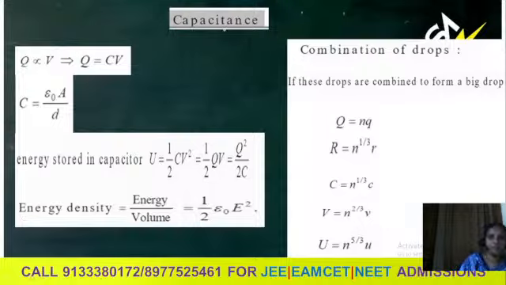Now capacitance, the circuit symbol of a capacitor is like this. We know that across the capacitor, equal and opposite charge is distributed. The charge resides over the surface of the plates.